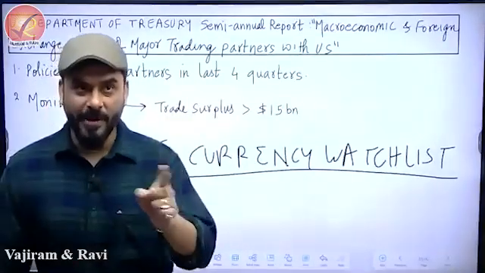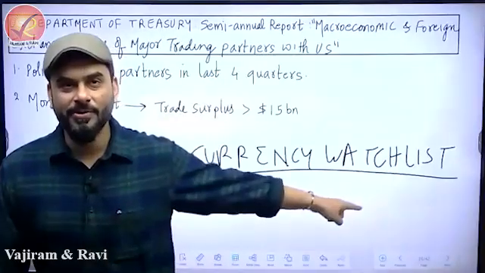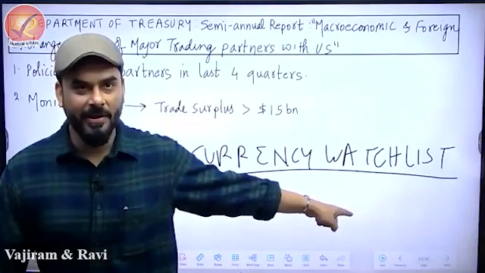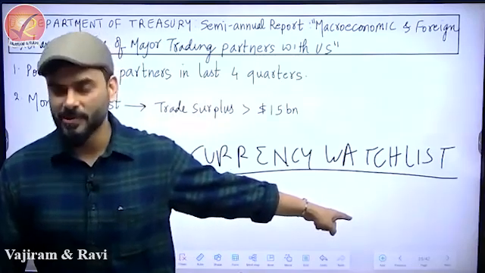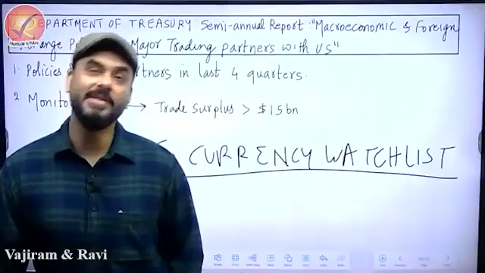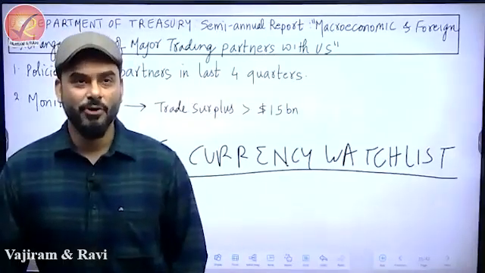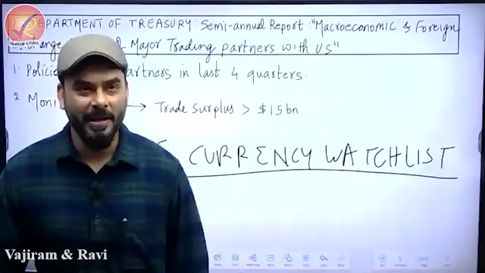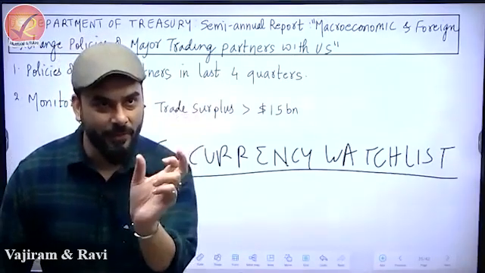Which means if you become a friend of USA, you are under the US watch list. Being a friend of the US is very difficult and being an enemy of the US is next to impossible. So neither can you be friends nor foes. US is a very unique country, like India. So USA says, be my friend and I'll put you on the watch list. What is the meaning of friendship here?